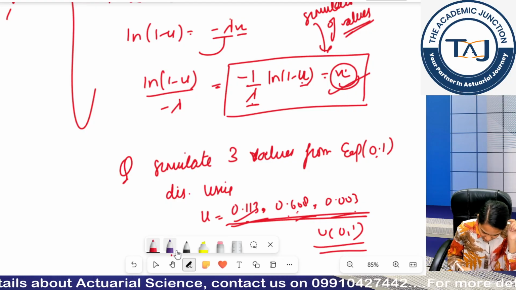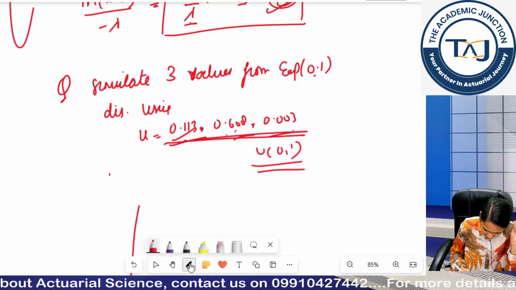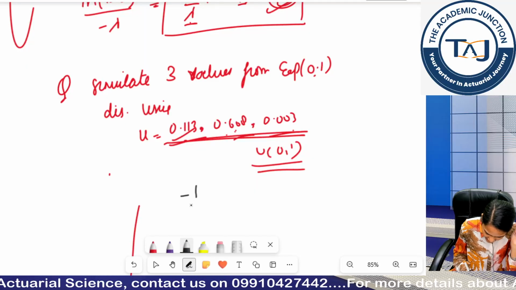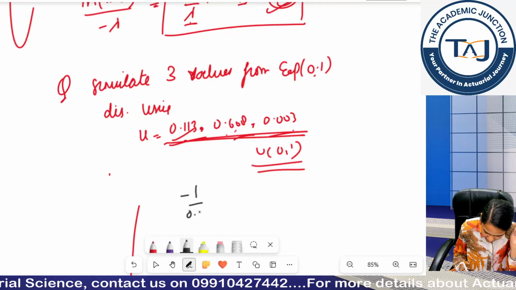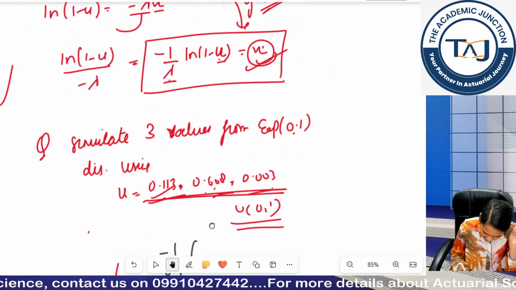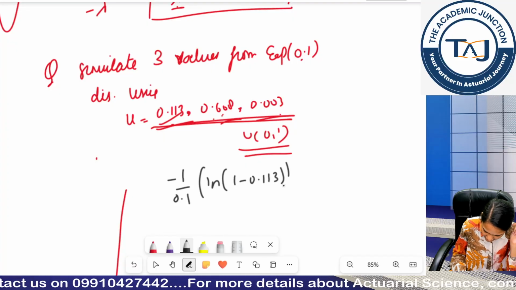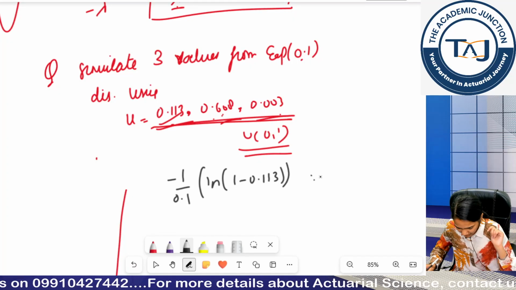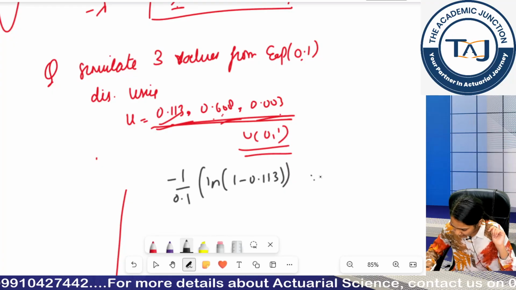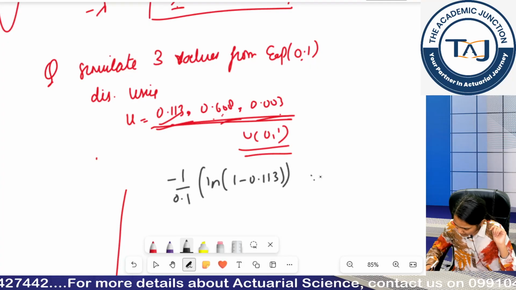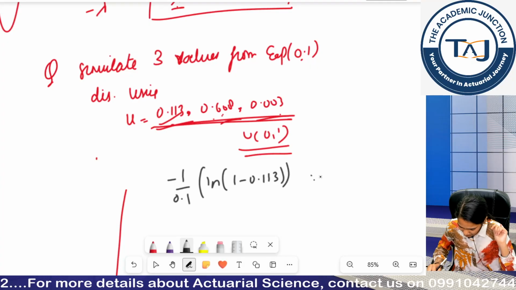I got the values, so I am telling how to get one of these. So minus 1 upon 0.1 into log of 1 minus u. So log of 1 minus 0.113. I put in my calculator minus 1 upon 0.1 brackets log of 1 minus 0.113.